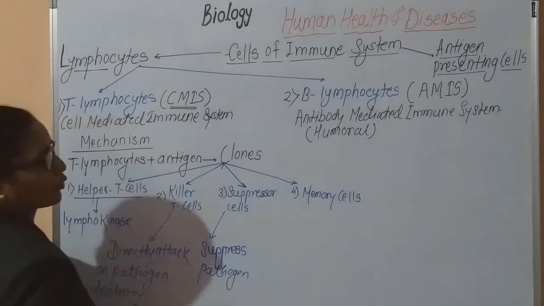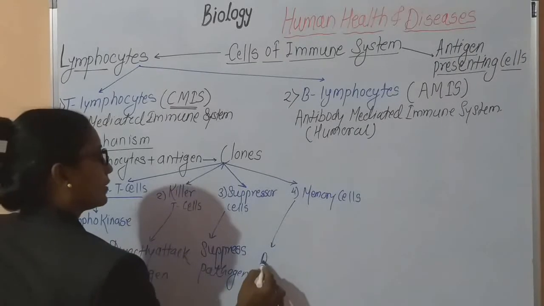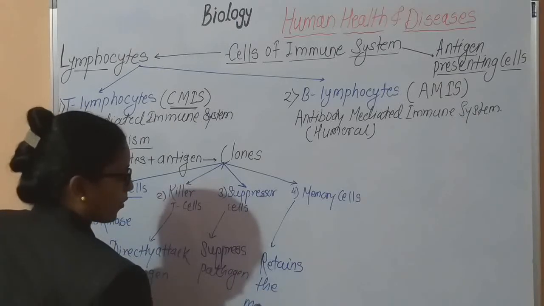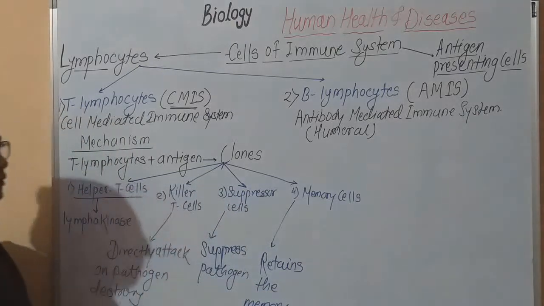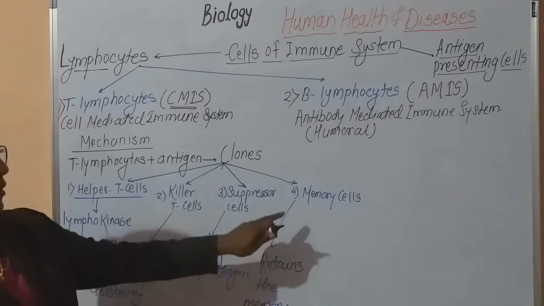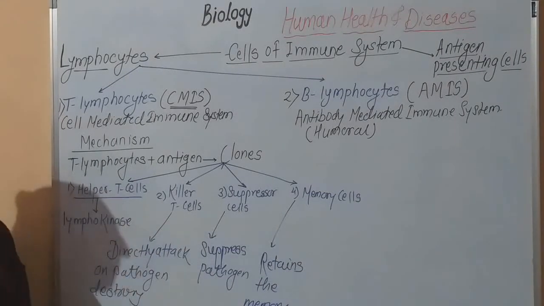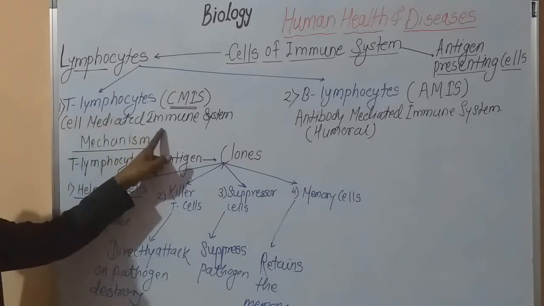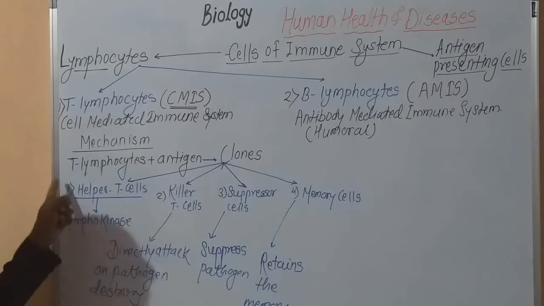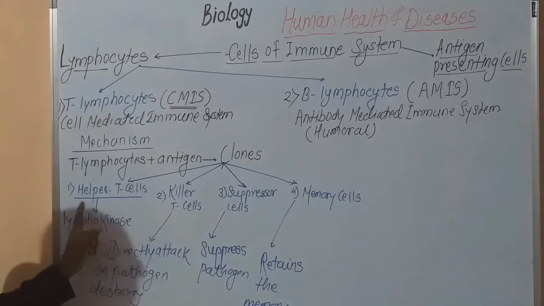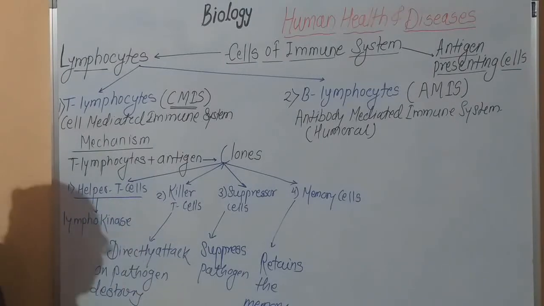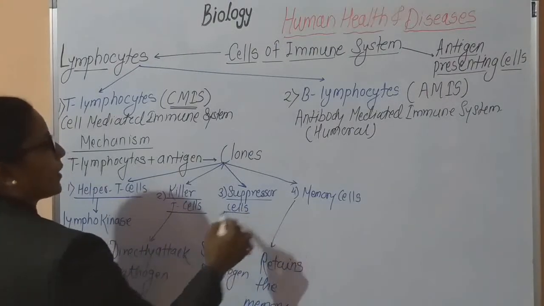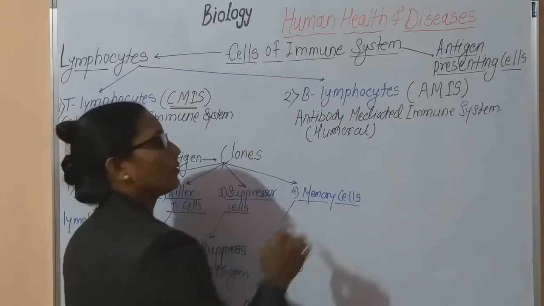That is, they suppress the pathogen activity, and memory cells retain the memory. Meaning which type of pathogen, how this pathogen infects, such type of memory is retained by the memory cells. In this way, these T lymphocytes are responsible for cell-mediated immunity, and with the exposure of antigen, first it forms 4 types of clone cells: first one helper T cell, second one killer T cell, third one suppressor cells, and fourth one the memory cells.